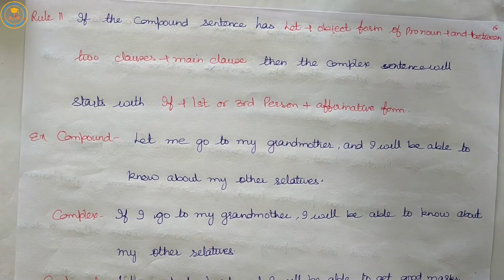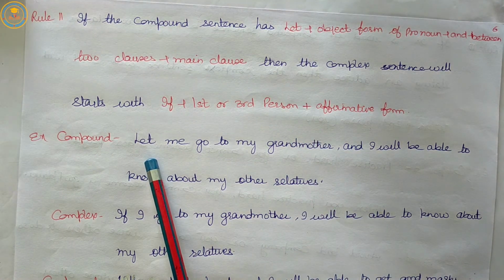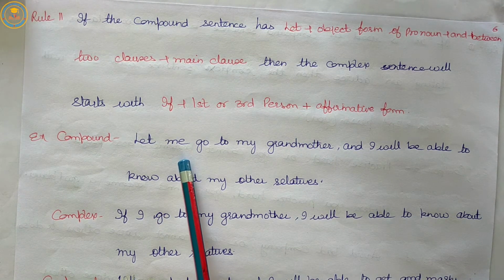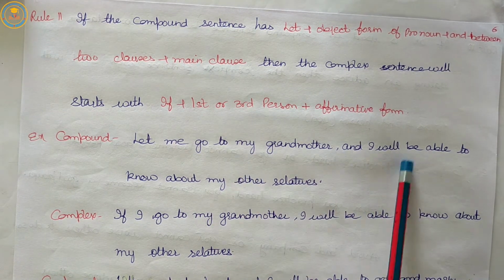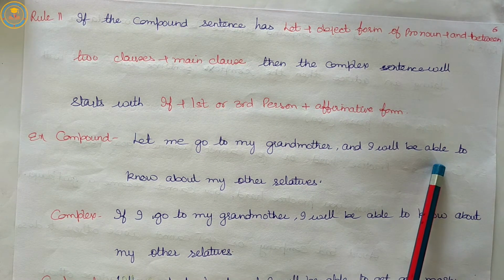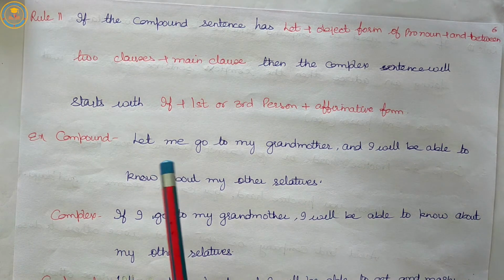Listen carefully to this. If the compound sentence has "let" plus object form of pronoun plus "and" between two clauses plus main clause, then the complex sentence will start with "if" plus first or third person plus affirmative form plus the rest of the sentence or main clause. So let us see the compound sentence.